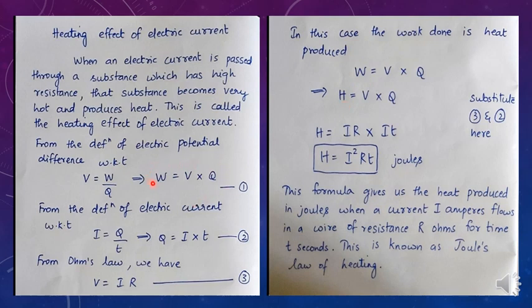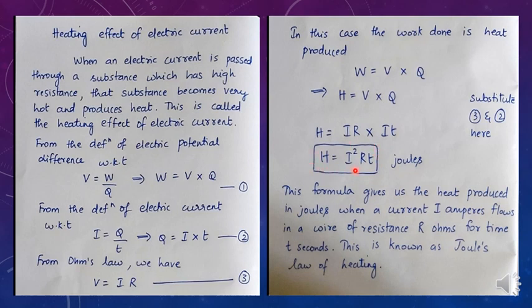In equation number 1, W is equal to V into Q. We can write it as H is equal to V into Q. Now, we already kept ready two equations for V and Q. What is the equation for V? V is equal to IR. And for Q, the equation is IT. If you replace those two in place of V and Q, we will get H is equal to IR into IT. What is I into I? I square. R into T is RT. So H is equal to I square RT.